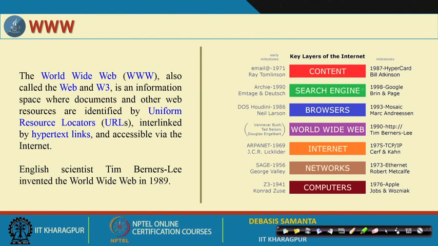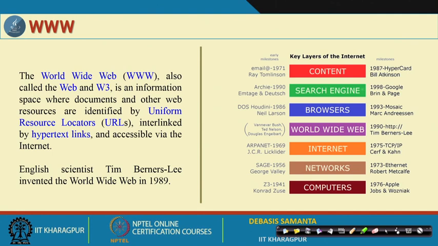Now, WWW, as you have heard, is popularly called W3 or simply the web, the World Wide Web. A web is just like a net, which spreads, and the World Wide Web is related to the internet also, because the internet is a part of the world wide web. What is the World Wide Web? Actually, it is a collection of huge numbers of documents which are spread over the entire network, or more precisely the internet.